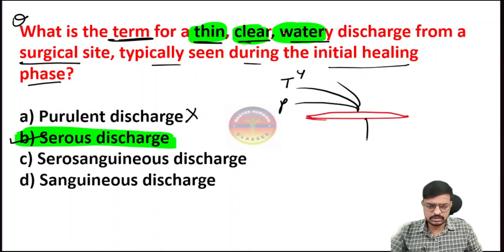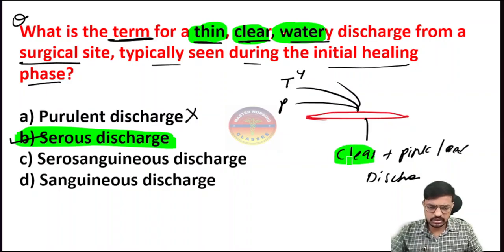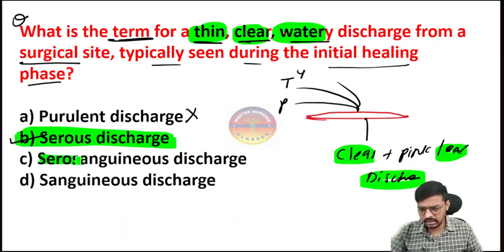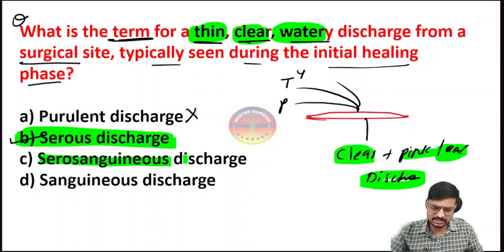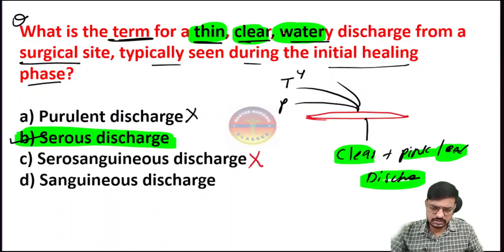And if the examiner gives a clear plus pink or red color discharge, it means the clear is there and some blood is also there. So clear means serous and blood means sanguineous. Clear plus pink is serosanguineous discharge. Here the examiner only gave clear, thin, and watery. So this is clear, thin plus blood, that is serosanguineous. I am eliminating option C also.